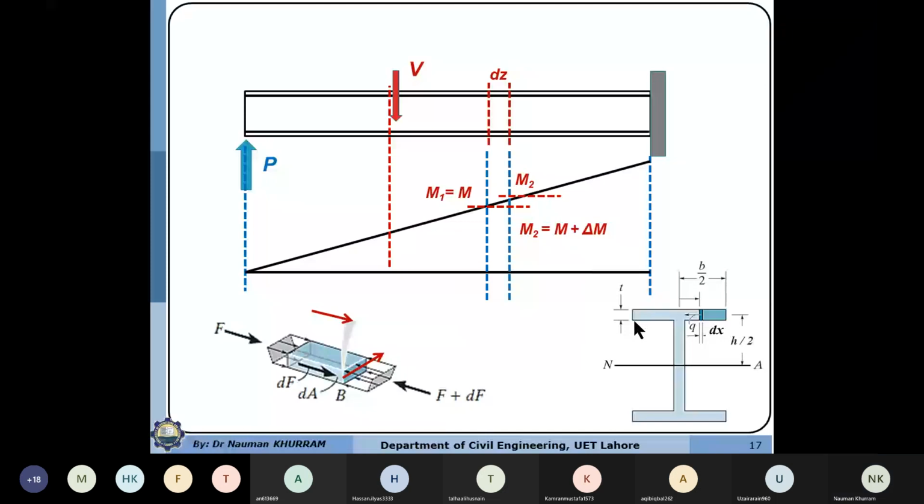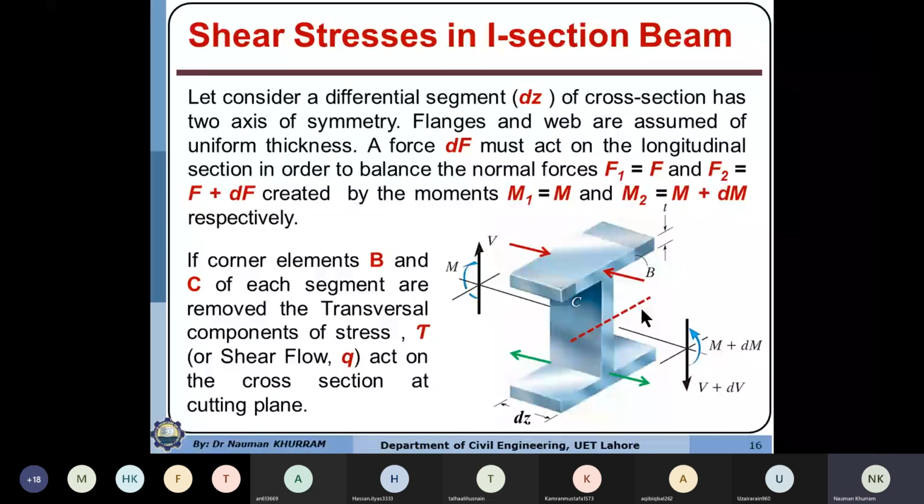It means that the bending stresses or compressive stresses at section 1 will be lesser as compared to the resultant compressive force on section 2.